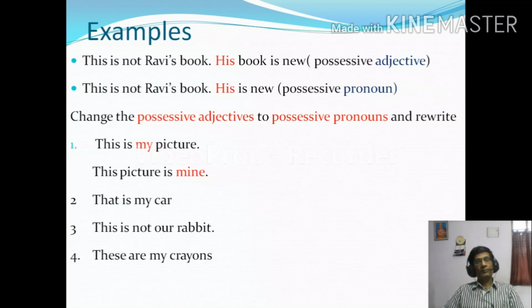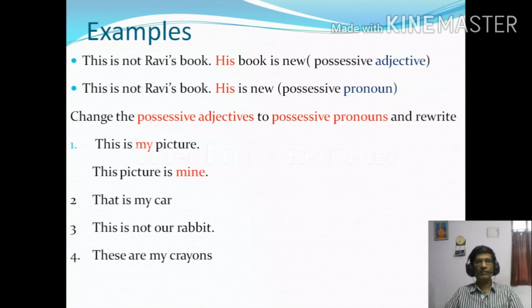So listen to me carefully. This is not Ravi's book. His book is new. Here the possessive adjective is marked in red color. His is a possessive adjective because it is used before the noun book. Second sentence. This is not Ravi's book. His is new. Here his is a possessive pronoun because it replaced the noun, so it becomes a possessive pronoun.